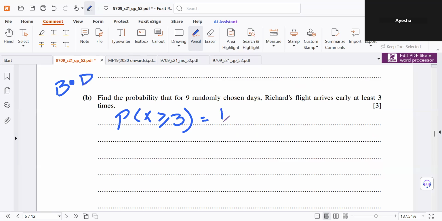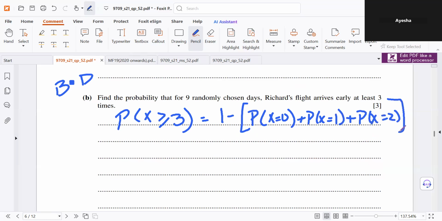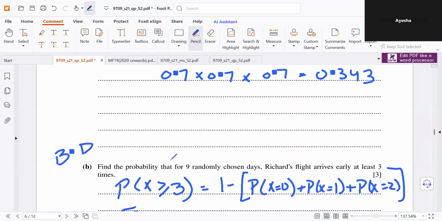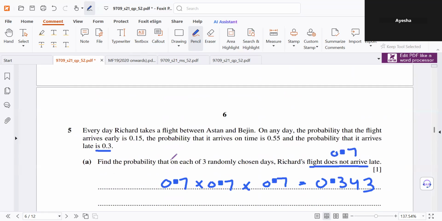So we'll do 1 minus the probability X equals 0 plus X equals 1 plus X equals 2. So 1 minus 9C0, where the probability of success is the flight arriving early, which is 0.15.